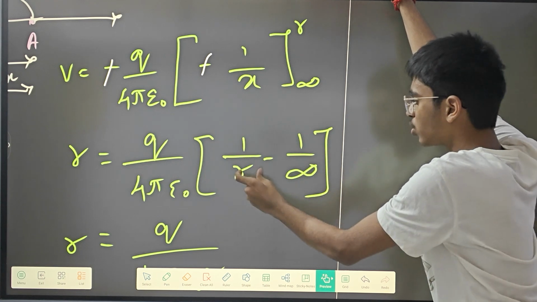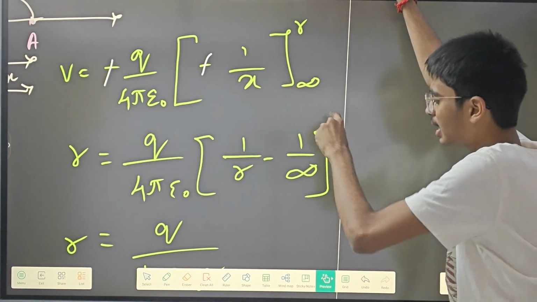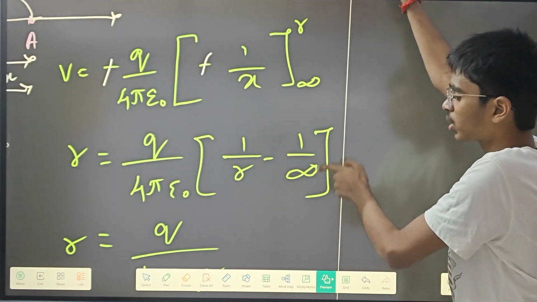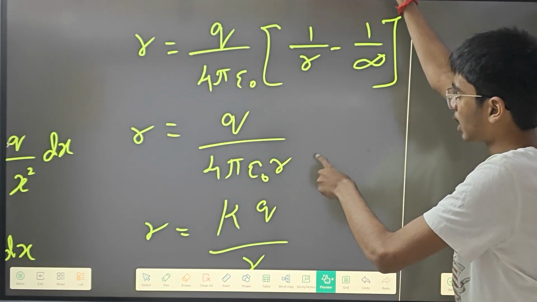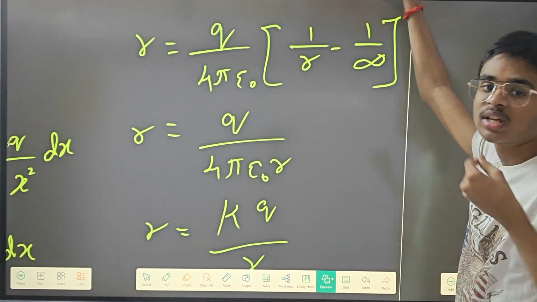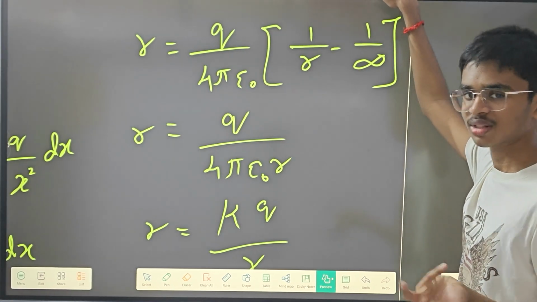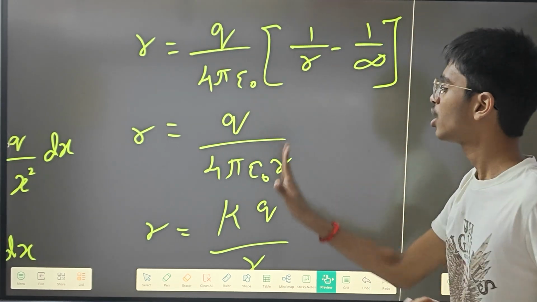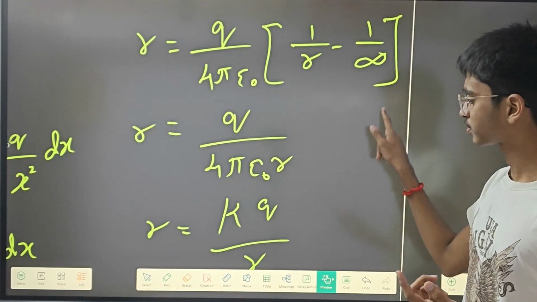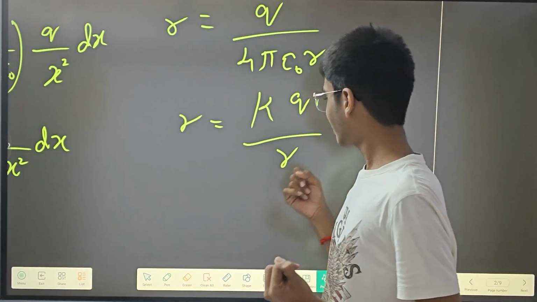So first you have to substitute r in place of x, so minus 1 by infinity you have to put over there. After that, V is equal to q by 4 pi epsilon naught, times 1 by r, because 1 by infinity is going to be 0. So 1 by r minus 0 means nothing, right? So I have just taken 1 by r, and you are multiplying this 1 by r with this one, so you are going to get this. At last V is equal to kq by r.